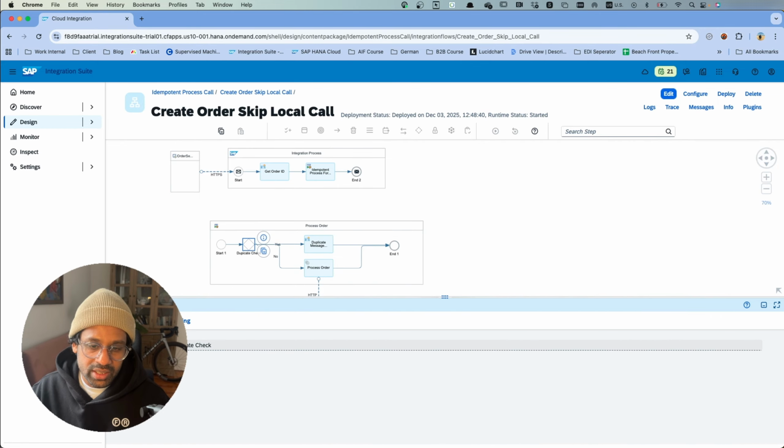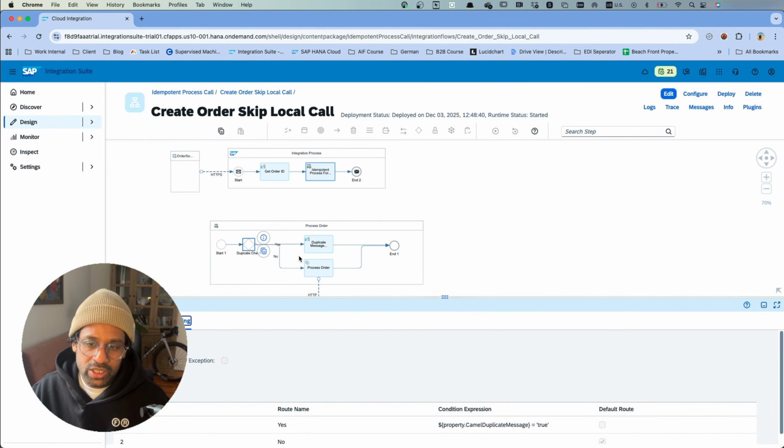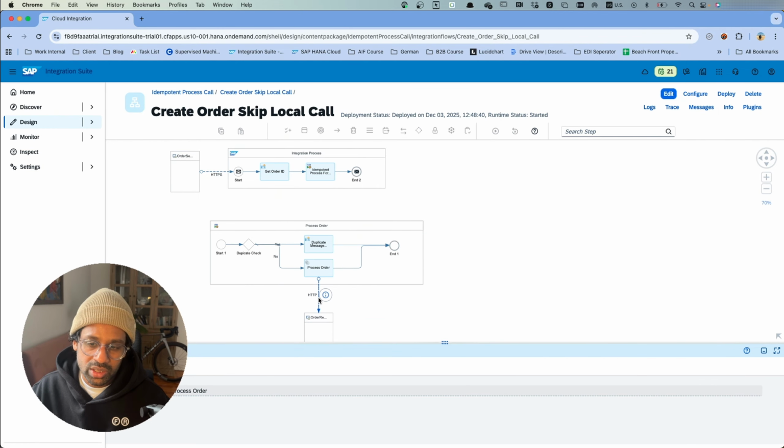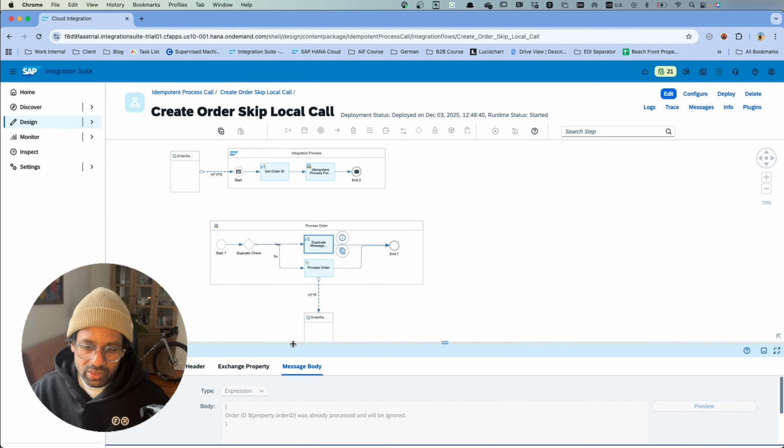And in other cases where this message is not a duplicate, only then am I sending the message to the receiver. Only unique requests, unique orders, I'm sending to the receiver. Not only that, when we send the negative acknowledgement where we say the order ID was already processed and will be ignored, we will also send an appropriate HTTP response code back.